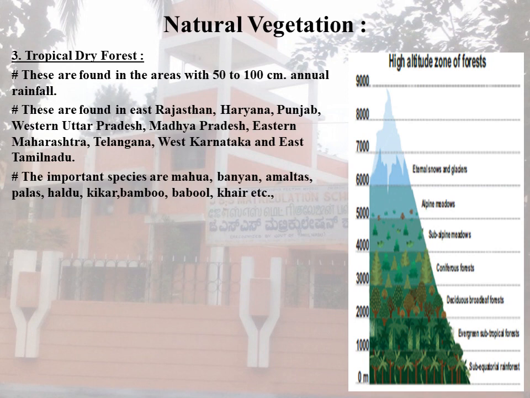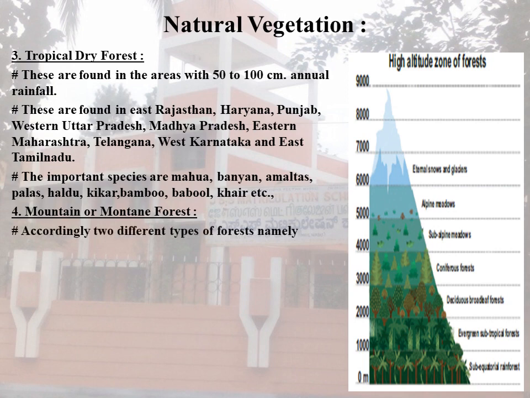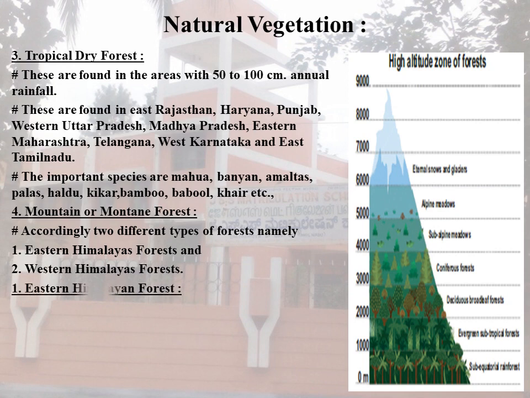The fourth point is mountain forest. These forests are classified on the basis of altitude and amount of rainfall into two different types, namely Eastern Himalayan forest and Western Himalayan forest. Now we are going to see the mountain forest. First one, the Eastern Himalayan forest.